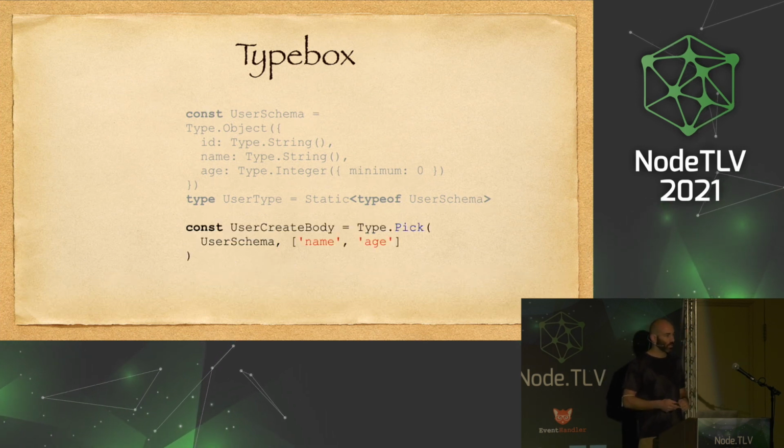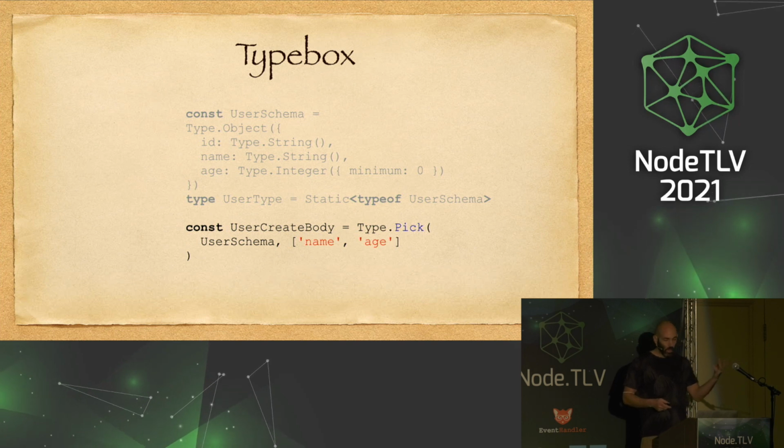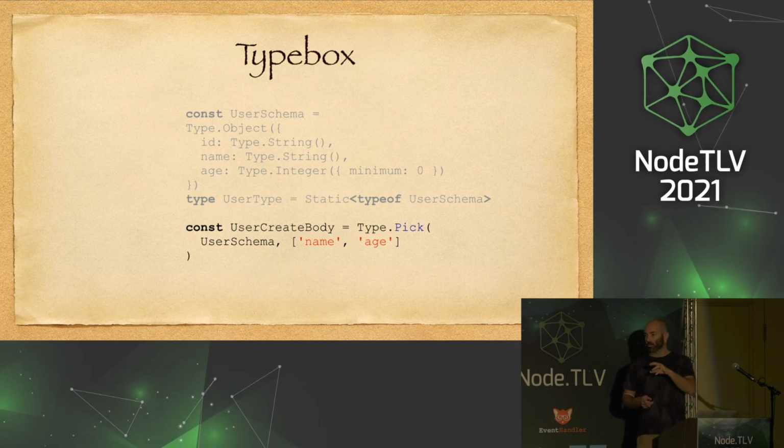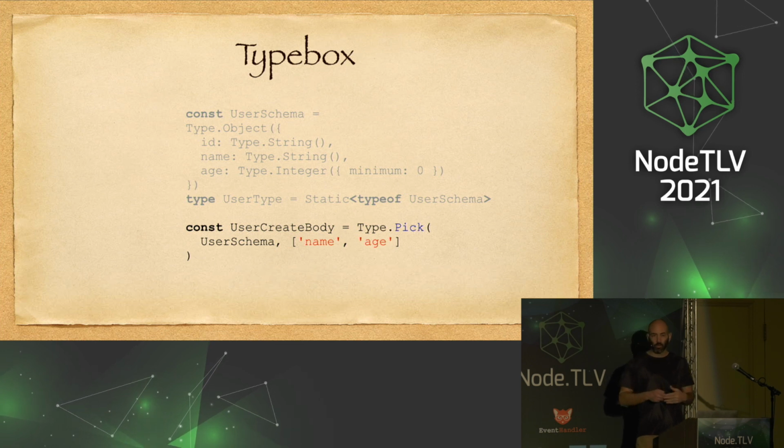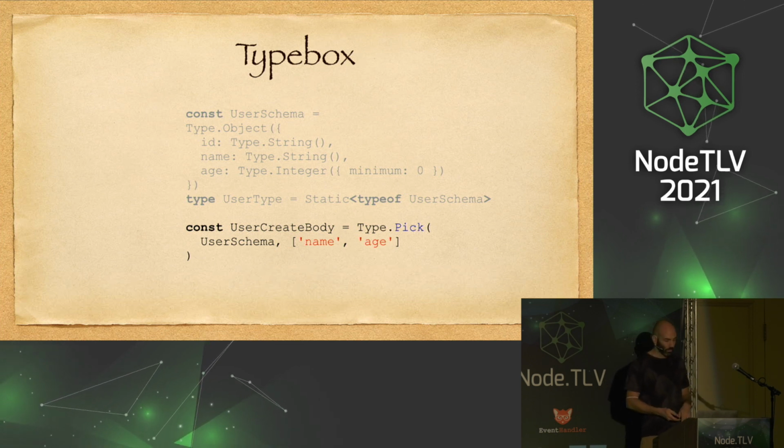And we can also do cool stuff like take one schema and just take some of the properties and create a new schema, or omit some of the properties. So again, we don't have to repeat ourselves.